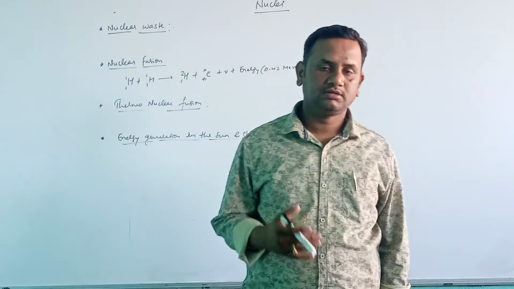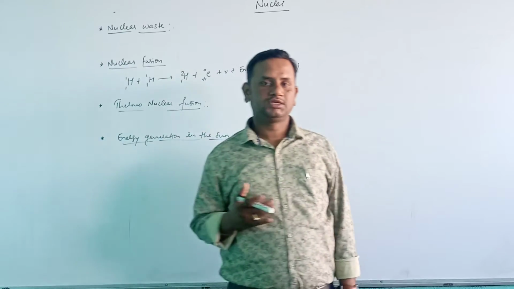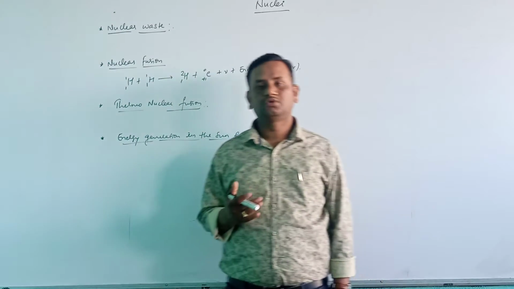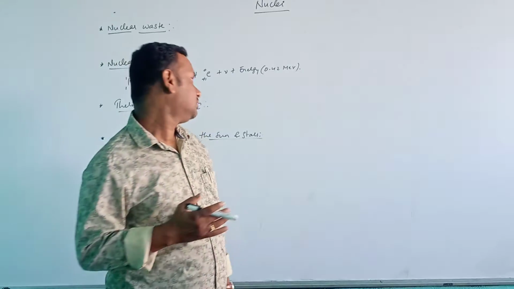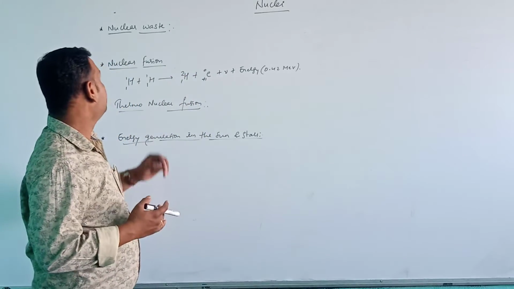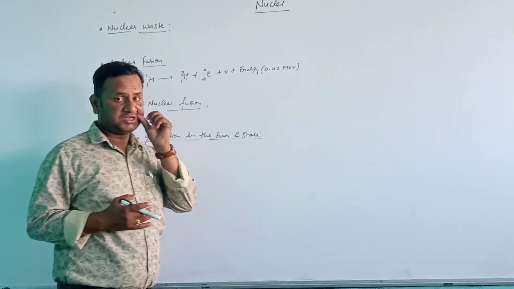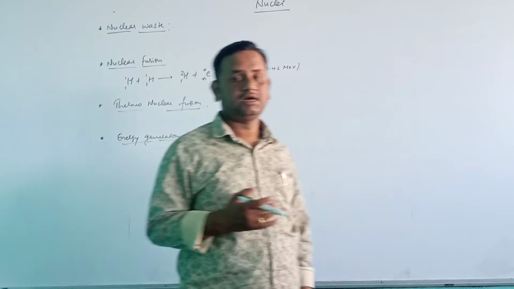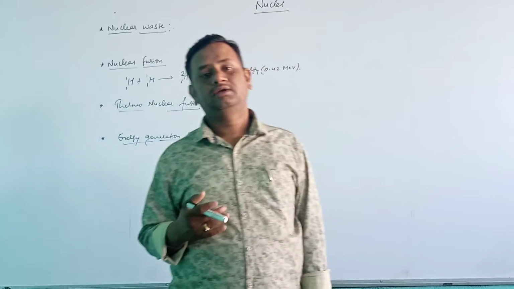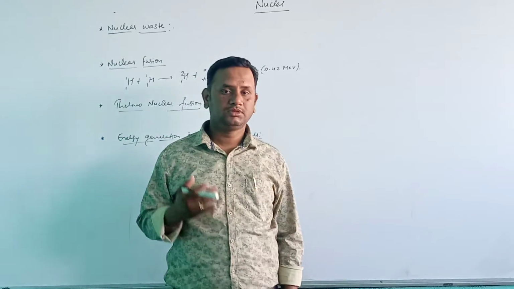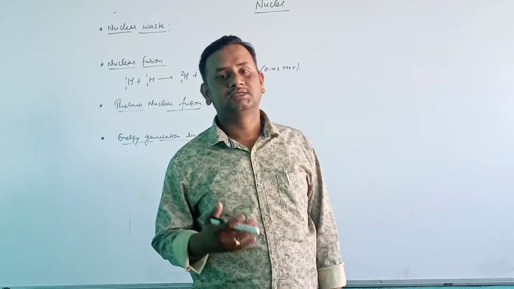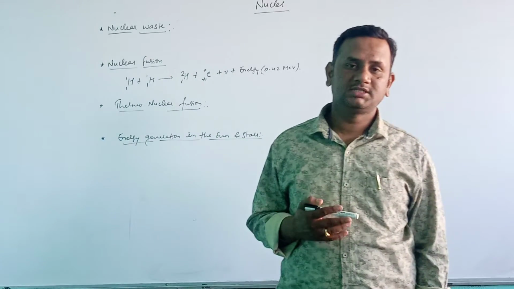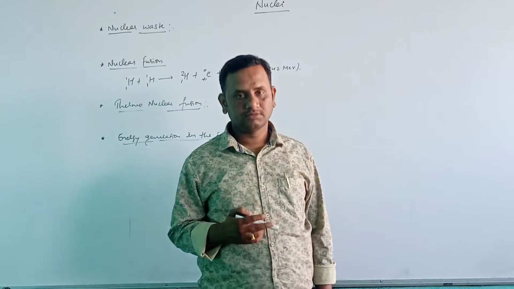There are two types of chain reaction. One is controlled chain reaction, the other one is uncontrolled chain reaction. And also we have discussed the nuclear reactor, the definition of a nuclear reactor, and the main parts of the nuclear reactor. The nuclear reactor was first discovered by a scientist, Enrico Fermi.